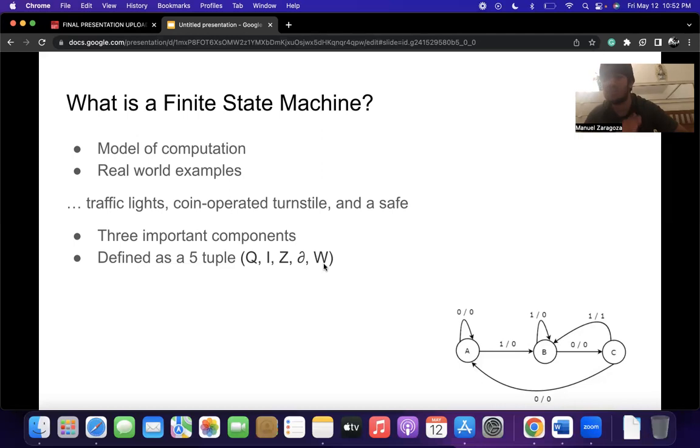We're going to go over some real-world examples of finite state machines. The first example is going to be a coin-operated turnstile. For this one, the states are going to be locked and unlocked. The transition is that putting a coin in the slot will unlock the turnstile. Pushing the arm of the unlocked turnstile will let the customer pass and lock the turnstile again.